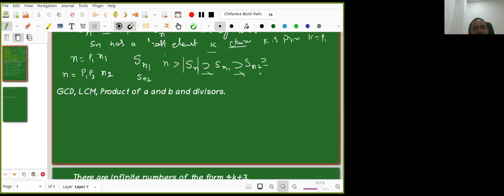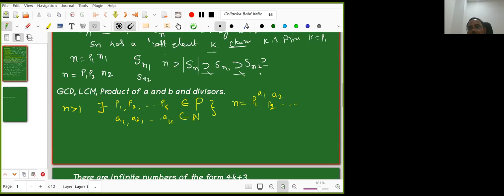Now we have that if n is greater than 1, there exist p1, p2, ..., pk belonging to the set of primes and a1, a2, ..., ak belonging to the natural numbers such that n is equal to p1 power a1, p2 power a2, and so on, pk power ak.